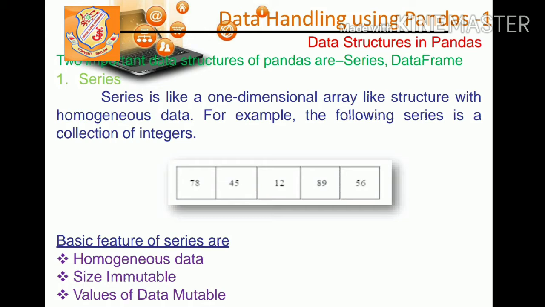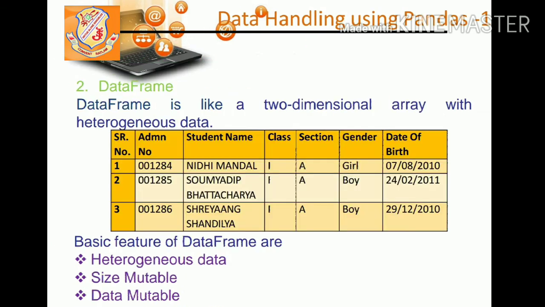The basic features of series are that it contains only homogeneous data, size is always immutable, and values are always mutable. Series contains rows only, and it has its index and its value. Now the second data structure is data frame. Data frame is like a two-dimensional array.